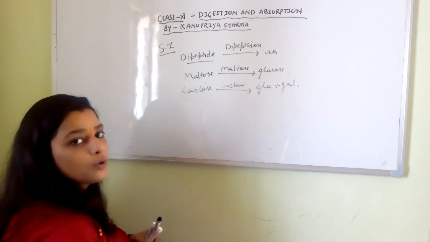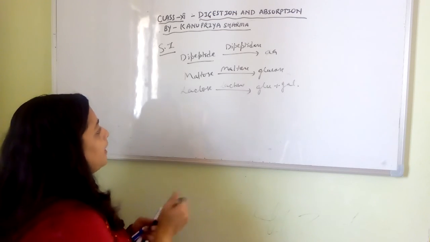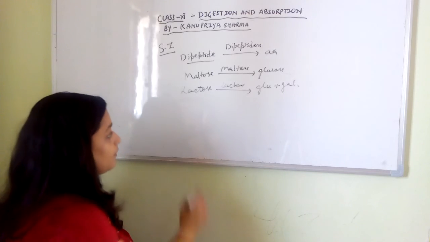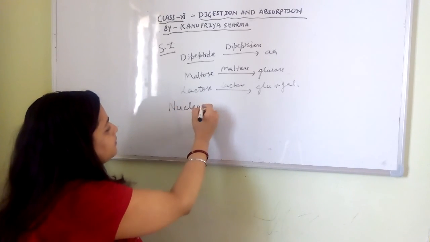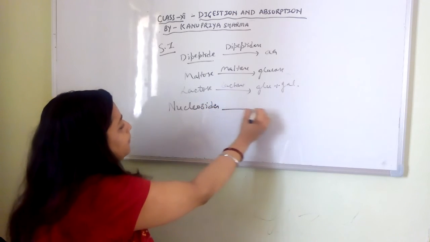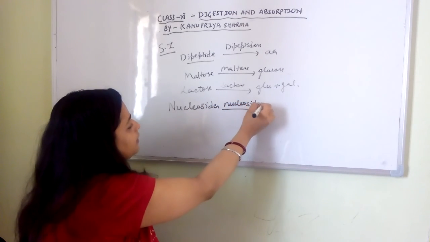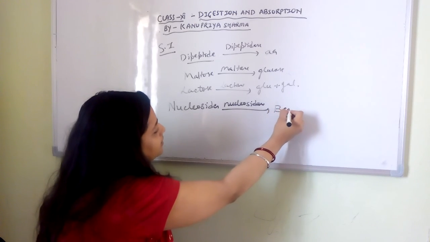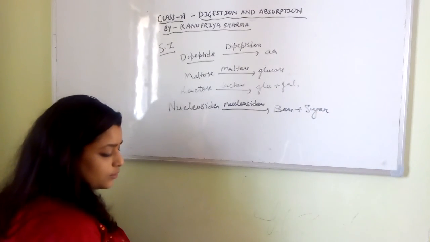I've written the short form, glucose and galactose, right? Then we saw nucleosides. They will be worked upon by nucleosidase and converted into nitrogenous base plus ribose sugar.